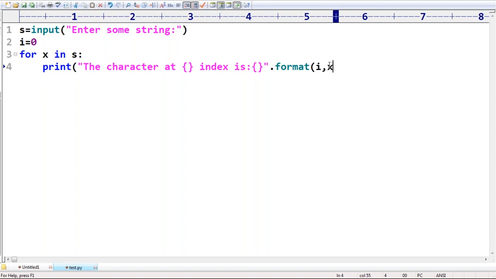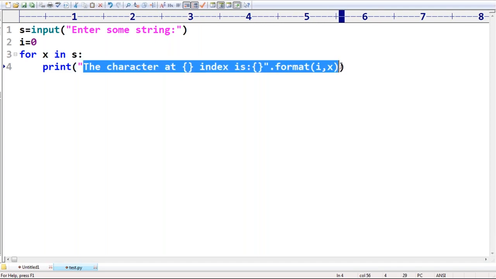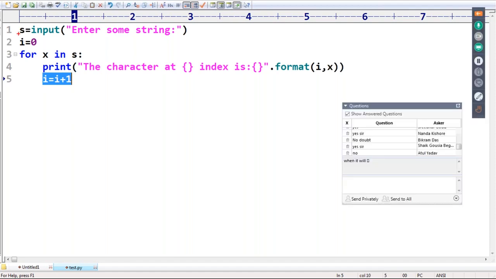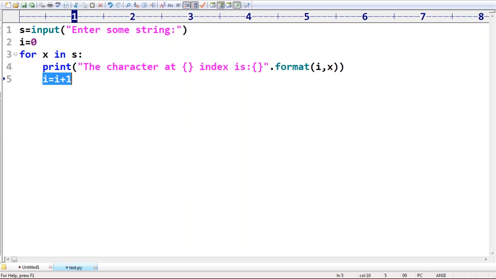which character? x. Can you please observe, first i value is 0. The character at index 0 is the first character, right? Next, after this, i is equal to i plus 1, because every time this index should be incremented. First i value is 0, next i value is 1, next i value is 2, next i value is 3, like this, right? Okay, that's all.